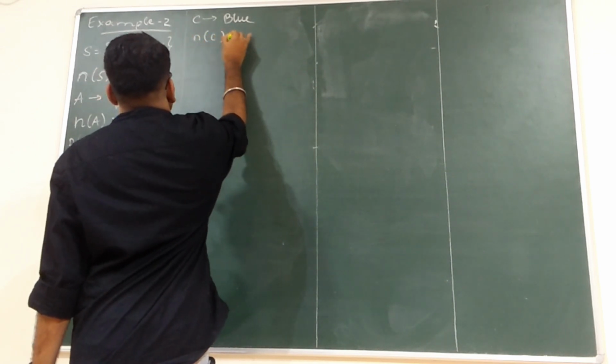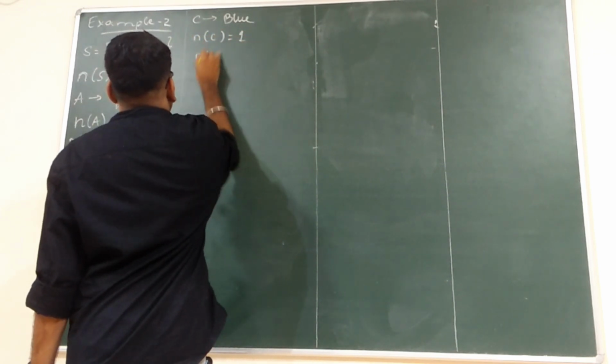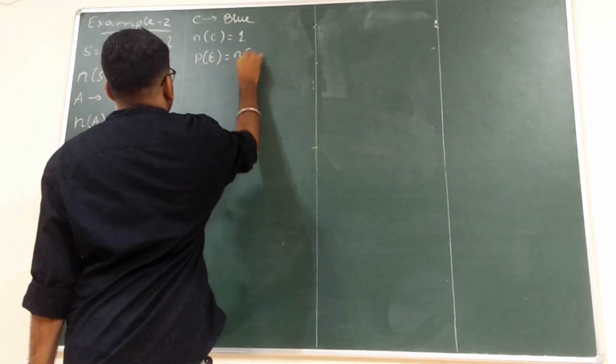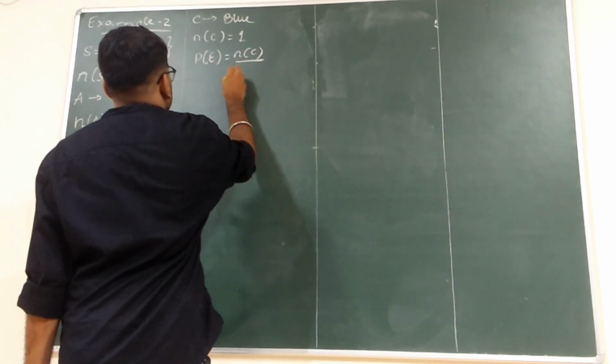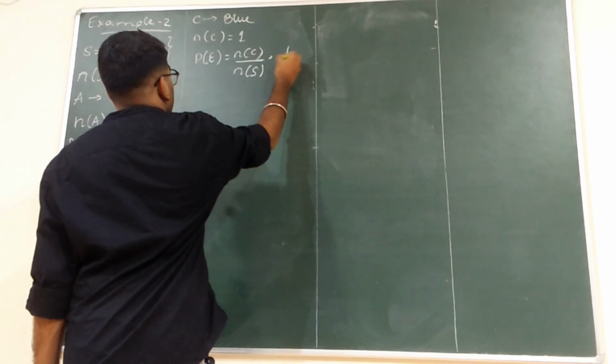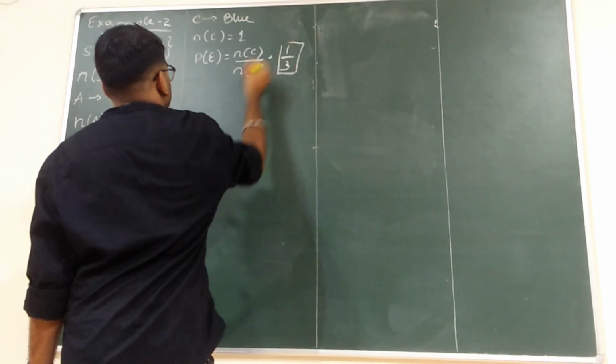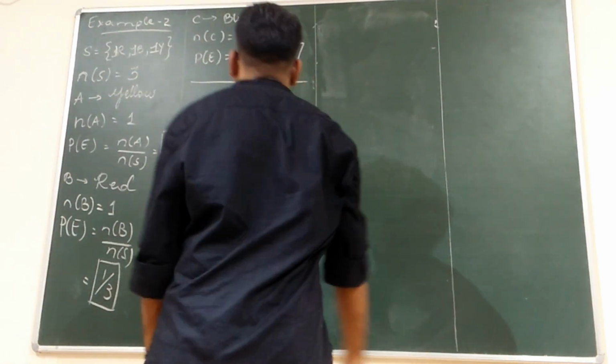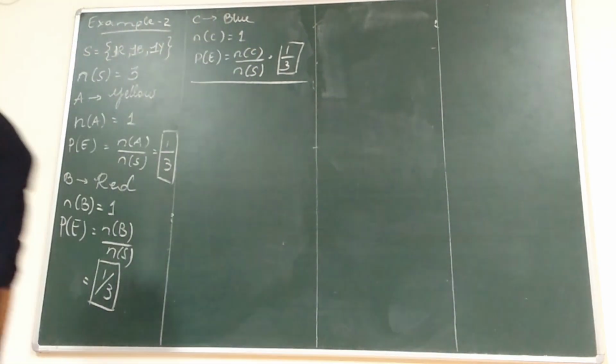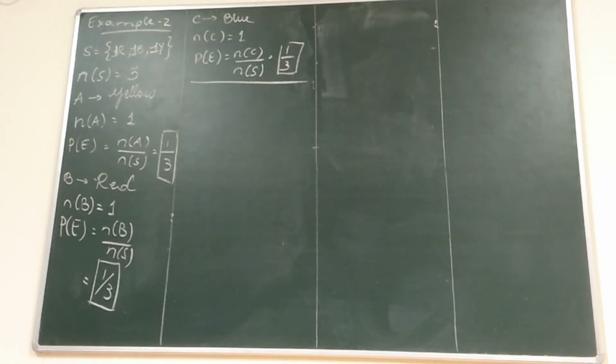Blue. N of C is equal to 1. P of E is equal to N of C divided by N of S, which is equal to 1 by 3. Clear? Doubts? No, sir.